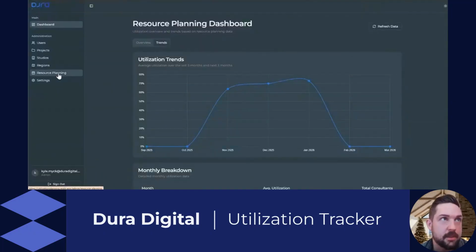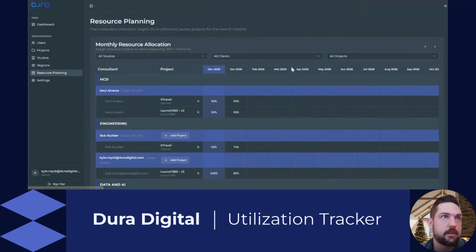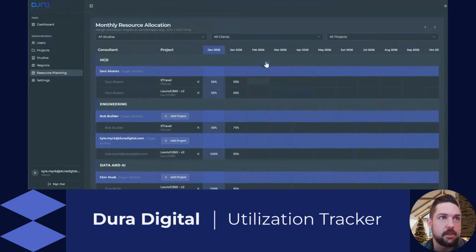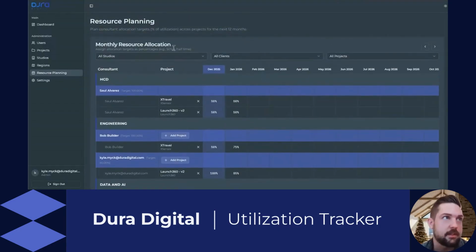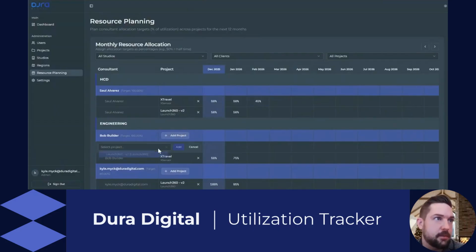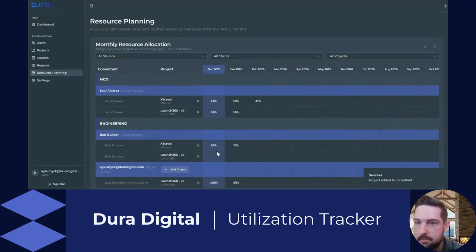And I think one of the more complex parts that it handled really well is where we actually manage our resources. So having this grid, and you can imagine as we continue to get larger, there's just test information here right now, but being able to sort and filter by our studios, by our clients, by our projects, and manage utilization, and to just easily add in expected values, add people to projects if we want to. It created all this with not a lot of guidance, to be honest. So for simple applications, or applications with less than moderate complexity, I would say it does a pretty good job.